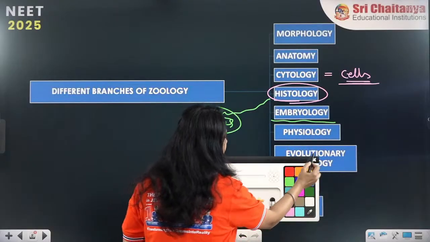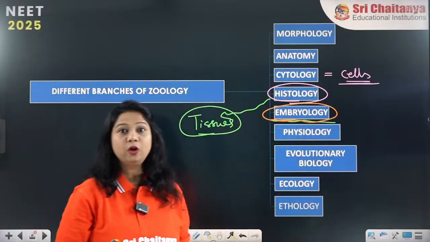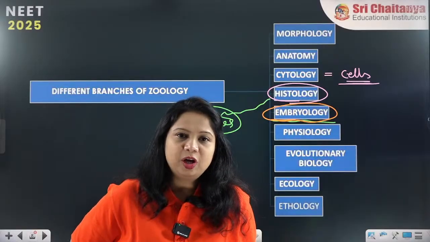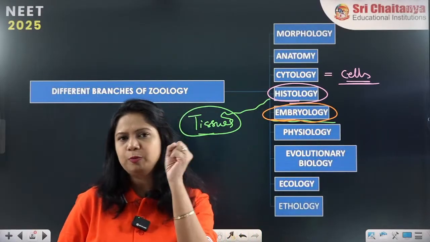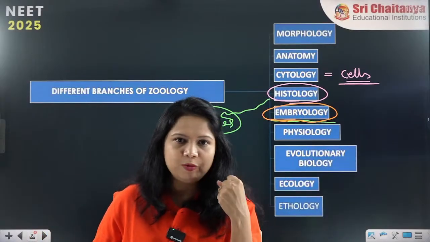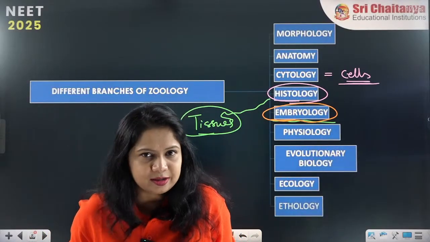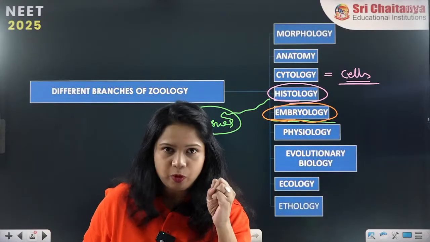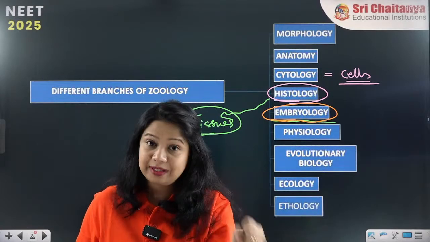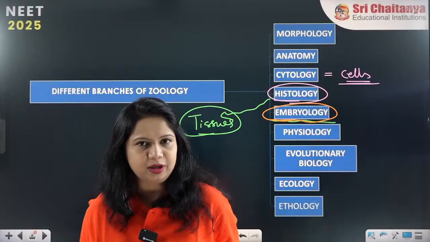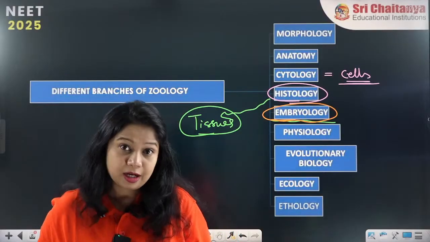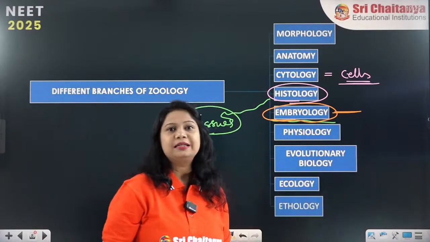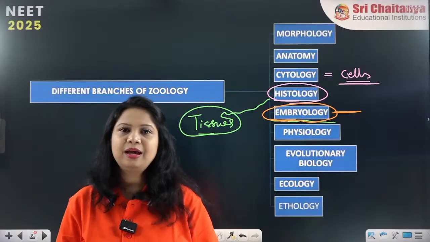What is embryology? We have all heard of the terminology embryo, right? Embryo means a group of cells which has so much potential to form a whole complete organism. Can you imagine the nature? It is so potent, just 2 or 4 cells can give rise to the whole human body. That is an embryo. And studying these groups of cells is called embryology. So the study of embryos is embryology.